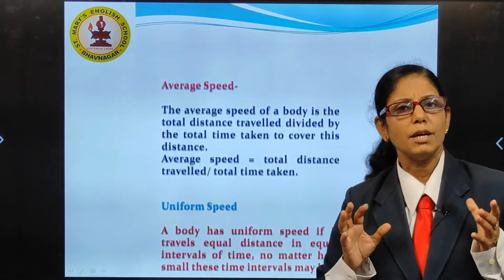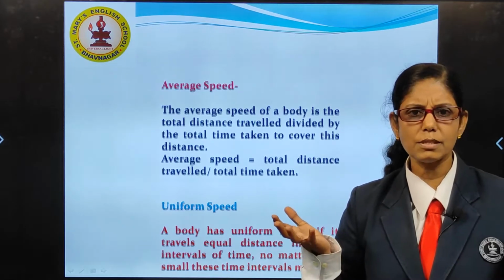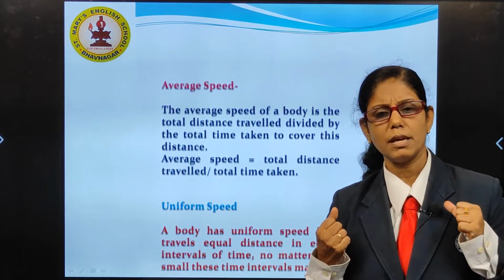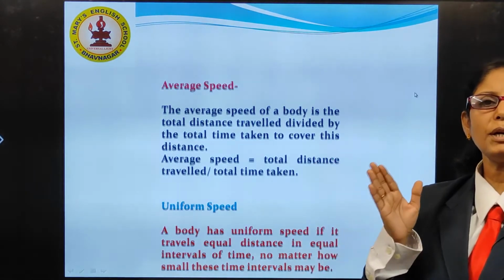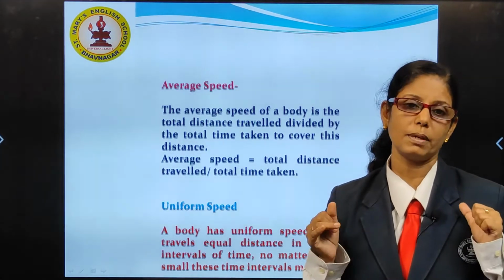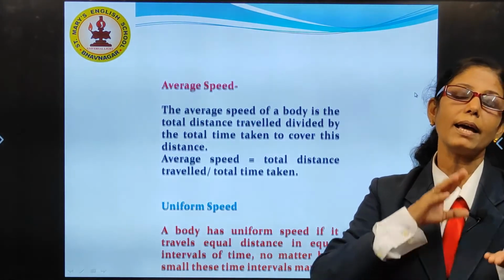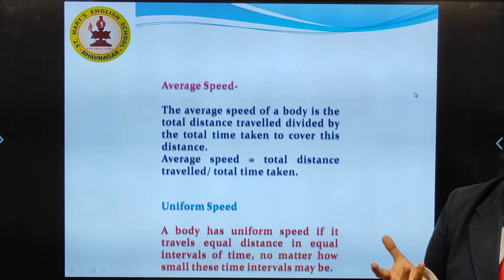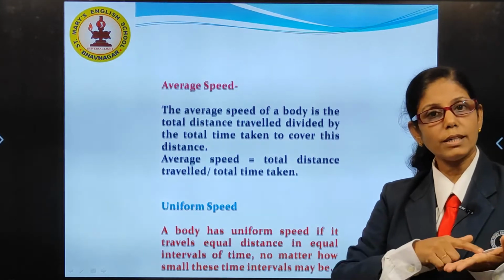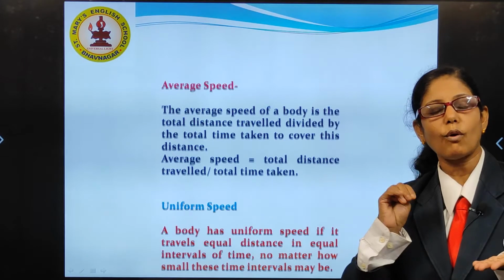You know that if you are travelling from Bhavnagar to Baroda, how many kilometers? 200 kilometers. Can you maintain the speed of your car every time the same? No, it is not possible. So what will we find out? Total distance travelled and the total time taken by you. Total distance travelled is 200 kilometers. Suppose you have taken 4 hours.